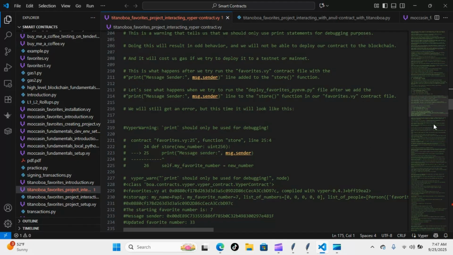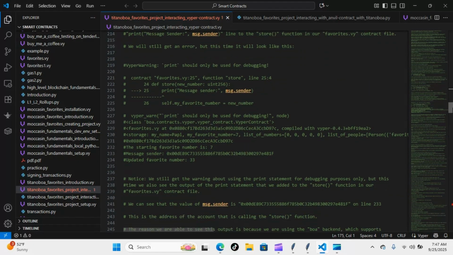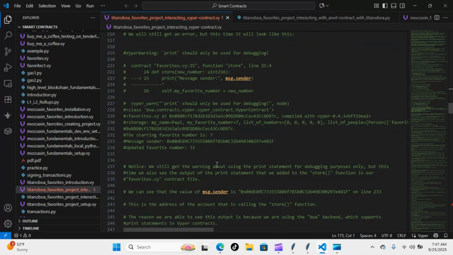Now let's move down a little bit and see exactly why with some reading. Notice that we will get the warning about using the print statement for debugging purposes only. But this time we will also get the output of the print statement that we added to the store function in our favorites.vy contract file. We can see that the value of message.sender is this address here on line 233. That's the line that it popped up on originally in the terminal. This is the address of the account that is calling the store function.